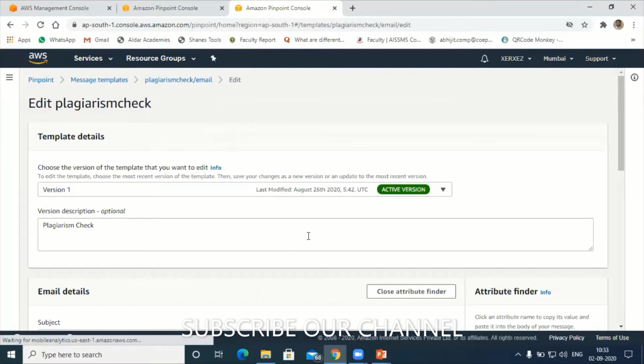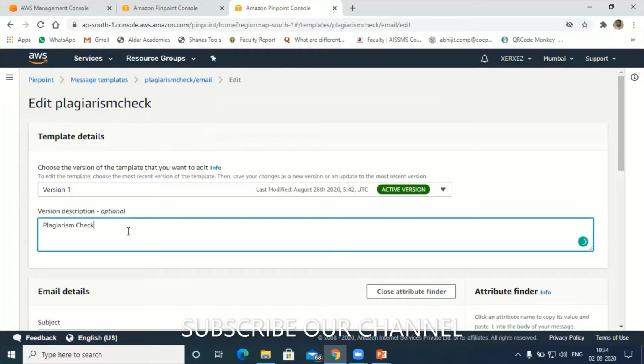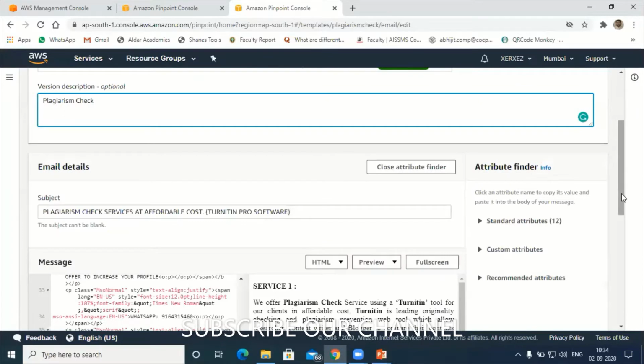Here I have created the template. First, sorry, we need to create the template. After creating the template, we can deploy it in the campaign. For plagiarism check, I have given the name or description, plagiarism check. Next is the subject. This is the subject of my email.